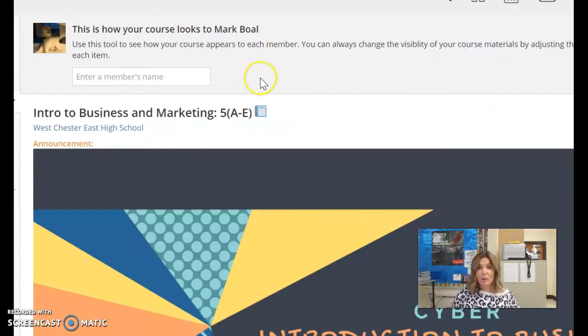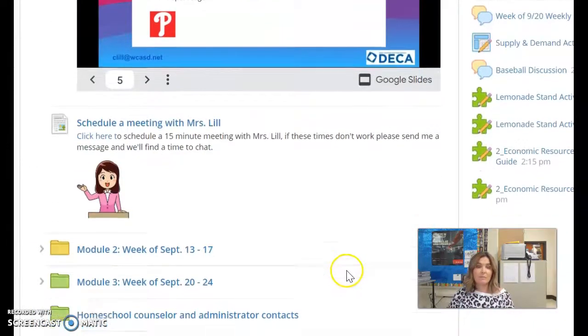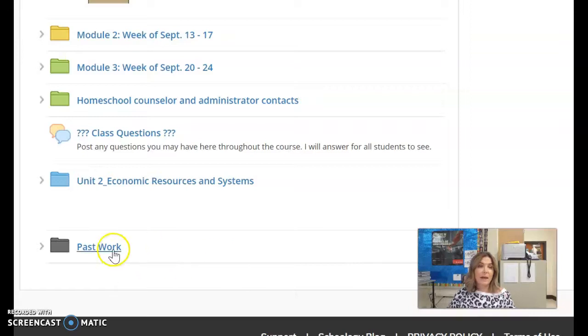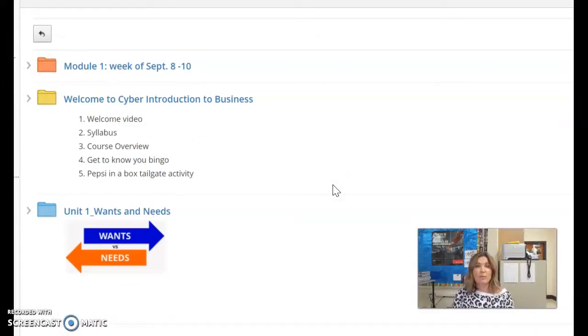Lastly, what I wanted to share with you is the introduction of the past work folder. The past work folder is just to make sure that our homepage of Schoology has a cleaner look. That's going to show up for you right down here at the bottom. Okay, and it's past work. You're going to end up in there, and I'll make sure I keep it organized for you. It's going to be our past module week activities that we've done, and you can also see you had your welcome folder in there, and now Unit 1 is done as well.